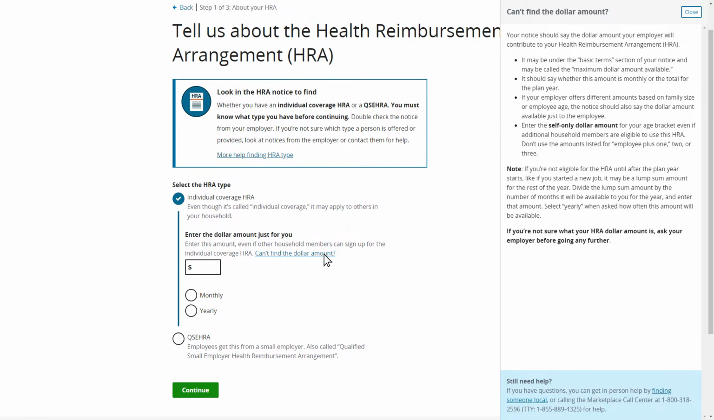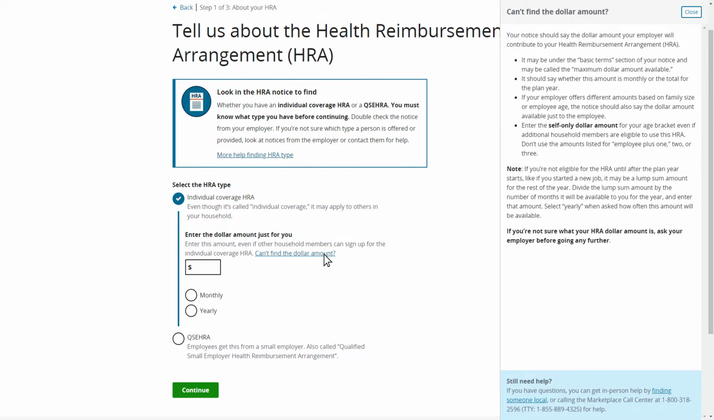Tom checks his notice in the basic terms section, looks for the phrase self-only maximum dollar amount available, and sees $200 in his notice. His notice states that he is reimbursed on a monthly basis, so the dollar amount he sees is the amount available to him each month. The help drawer also mentions that some notices may include an annual amount instead. Please note, Tom should enter the self-only amount for his age bracket at this step in the tool.